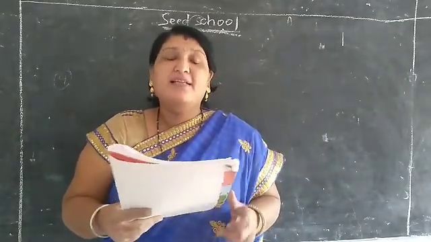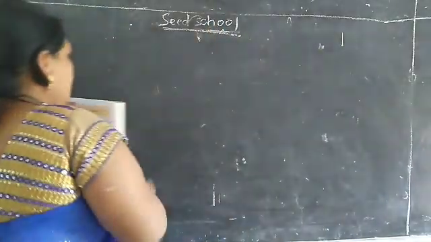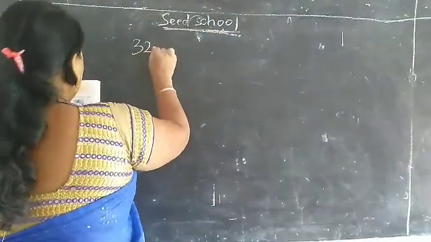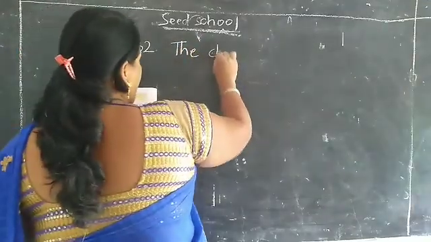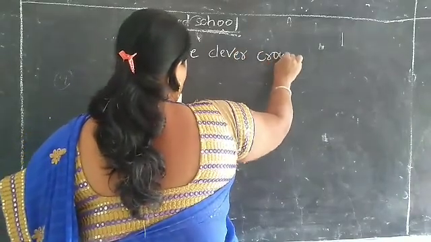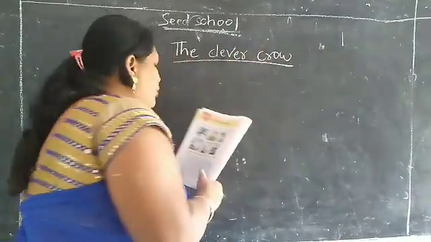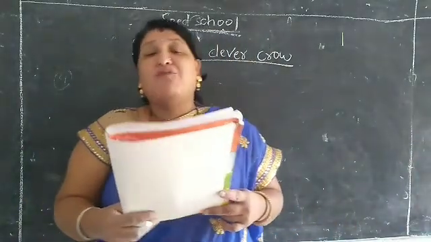So today we learn lesson 32, The Clever Crow. Okay children, ready? So look at the pictures. A crow was thirsty. How do you think it found water?